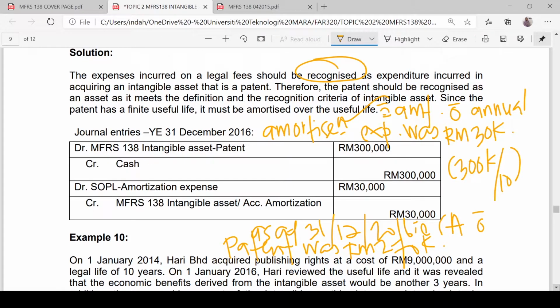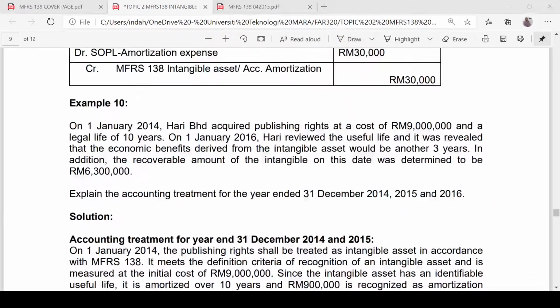So what about the journal entry? The journal entry for year 2016, first is related to the acquisition of the patent. So debit intangible asset patent 300,000, credit cash 300,000, debit SOPL amortization expense 30,000, credit, we prefer this method, where we are going to credit the account accumulated amortization 30,000.